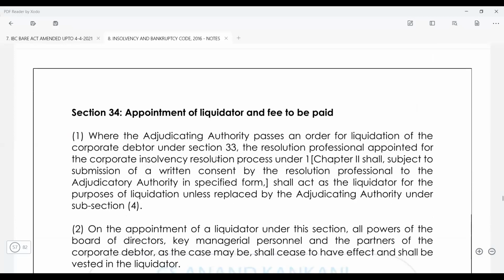Then you see appointment of the liquidator and fees to be paid. So just understand here the liquidator will get replaced, or rather I would say the resolution professional may get replaced with some new person. Now this can be again an independent question in the exam: when does the RP become a liquidator, and in what cases does the RP not become a liquidator? In what cases is the RP not required to act as the liquidator here?